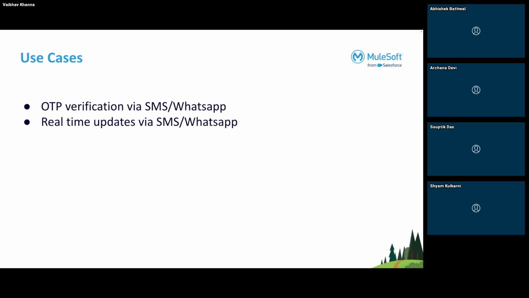For example, let's suppose you are doing a data load, and the data load takes a lot of time to complete. What you can do is add this part at the end of your flow, and then it will send you a notification either by SMS or on WhatsApp. Email is the other option, but here SMS and WhatsApp can also be an add-on we can do. Once the load is completed, it can give you the result that this many records are inserted, this many failed, likewise. So we can get a report out of it.